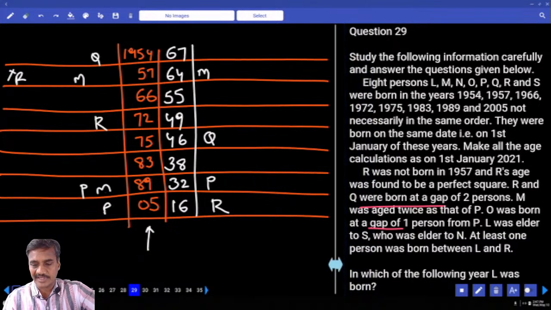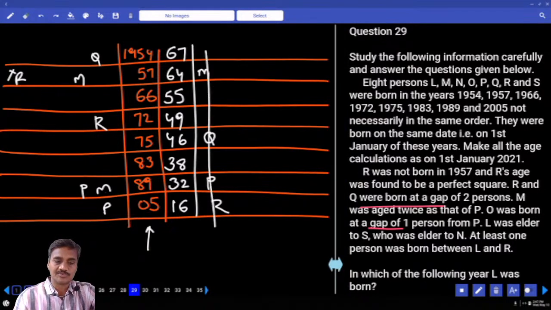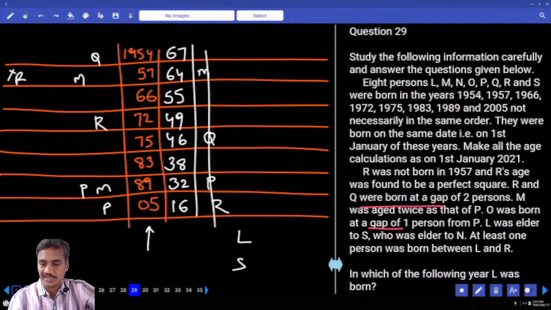And O was born at a gap of 1 person from P. O and P, we need to have exactly 1 person. This case is not possible. L was elder to S. And S was elder to N. L, S, N must be in this order.